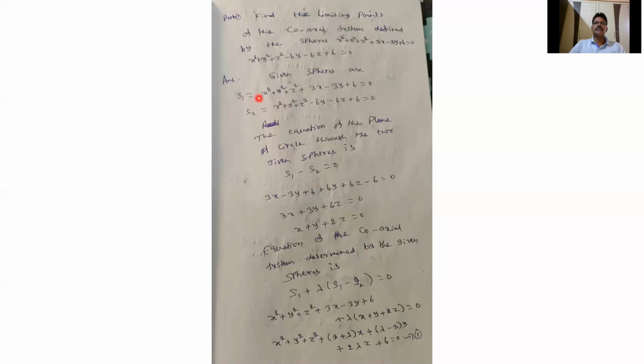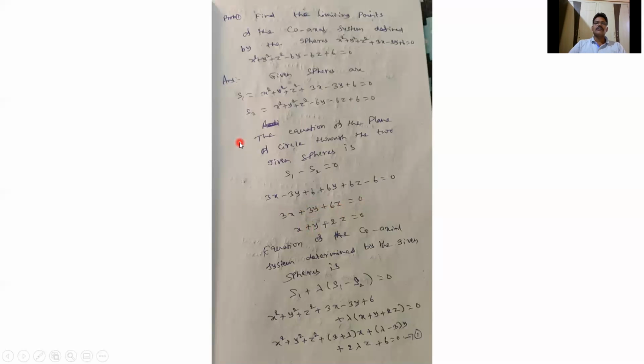Now subtracting S1 − S2, x² will cancel, y² will cancel, z² will cancel. We get 3x, then −3y + 6y, so plus 3y, then minus of minus 6z gives plus 6z, and 6 minus 6 cancels. We get 3x + 3y + 6z = 0.